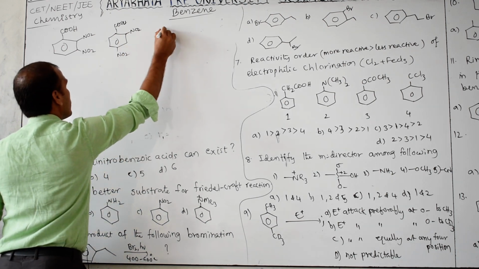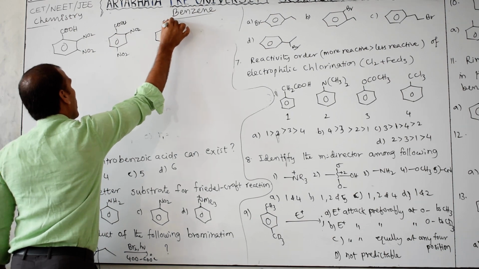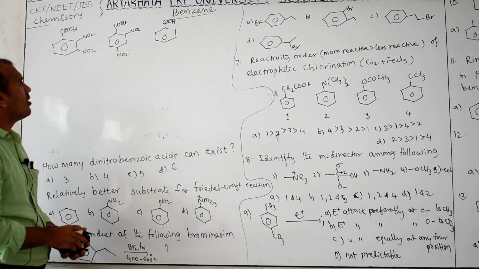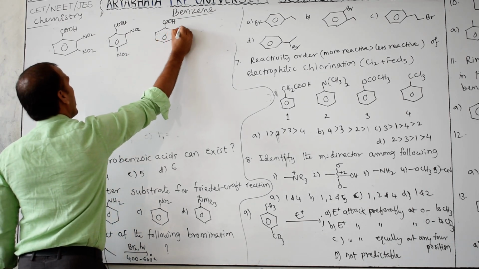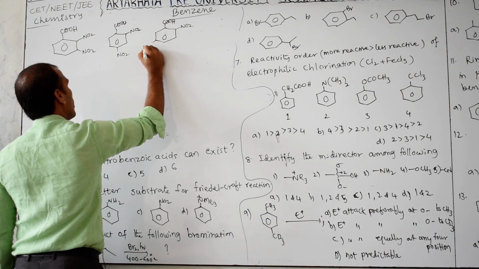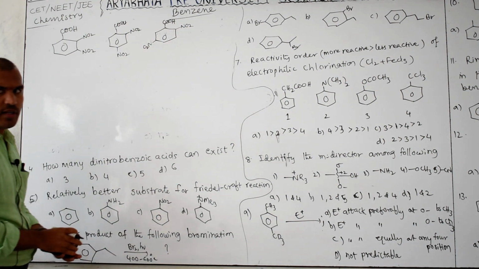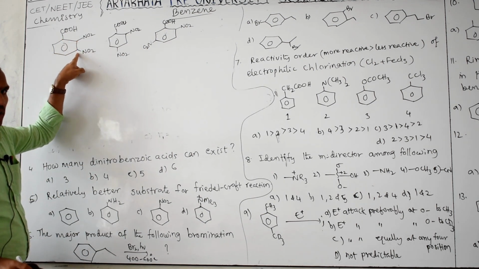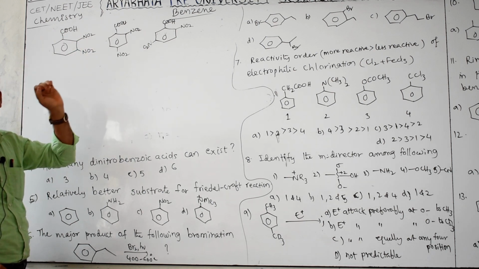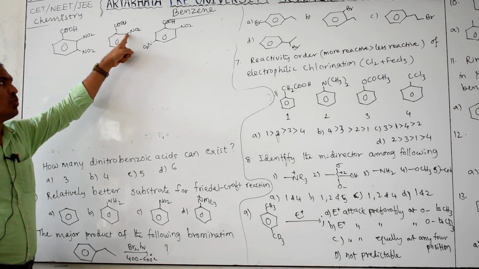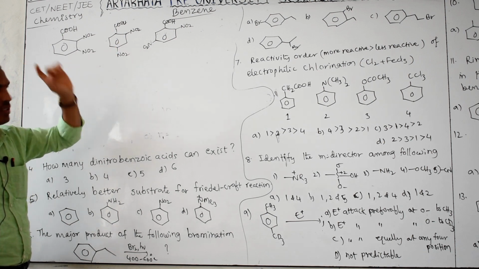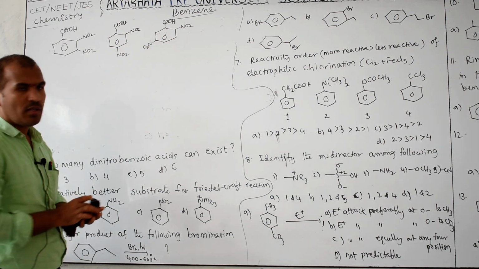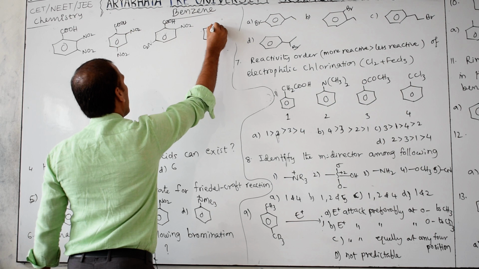Next one is COOH. If this NO2 shifts here, then what do you call it? NO2, NO2. Is the name the same or different? This is 2,3 dinitrobenzoic acid. Its name, 2,4 dinitrobenzoic acid. This is 2, 3, 4, 5. Yes or no?